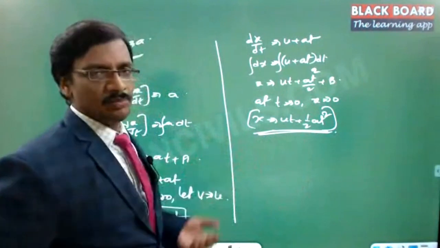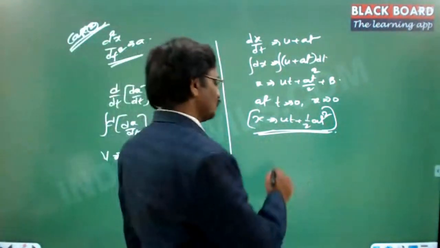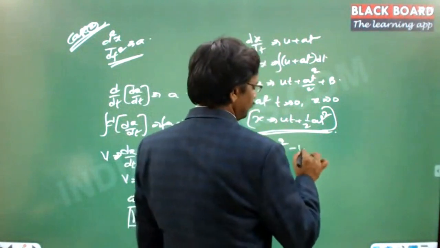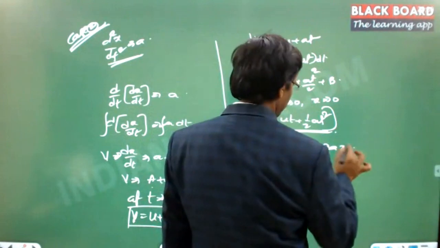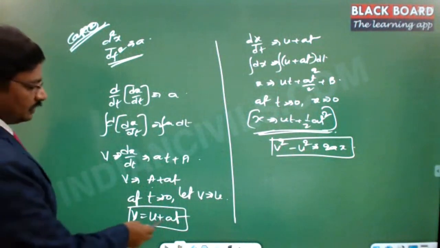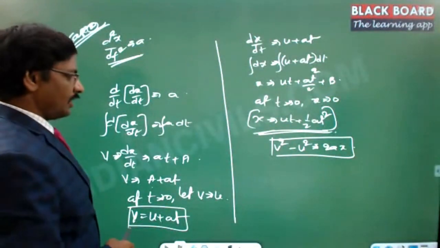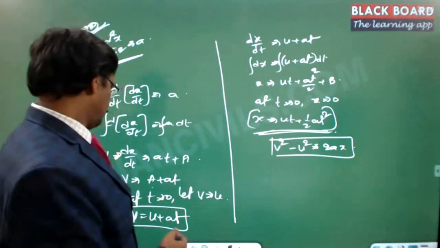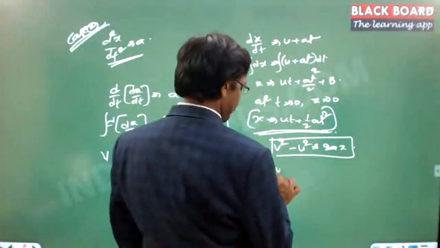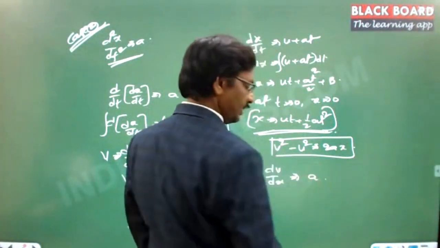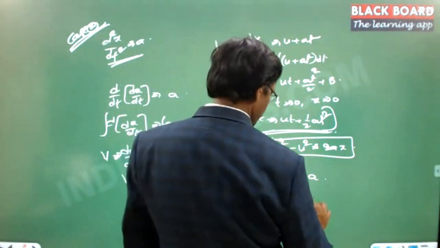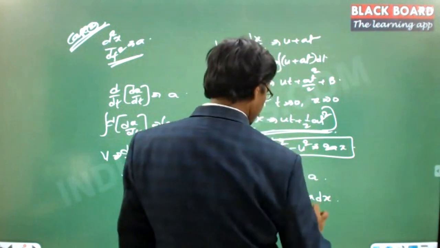In this case, there is one more important formula, that is v square minus u square is equal to 2ax, right? Now, what is this? So v is equal to u plus at, right? And this value we can use, so dv by dx equal to a, right? So this is the acceleration, and then dv is equal to a into dx. So you can integrate on either sides.